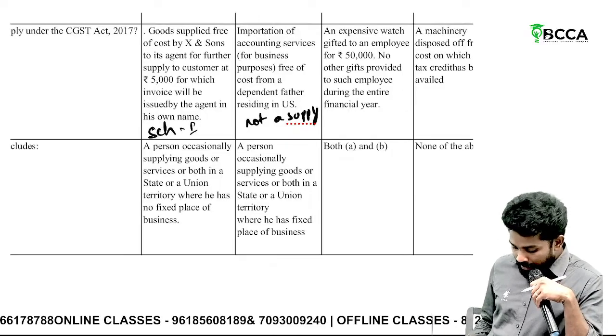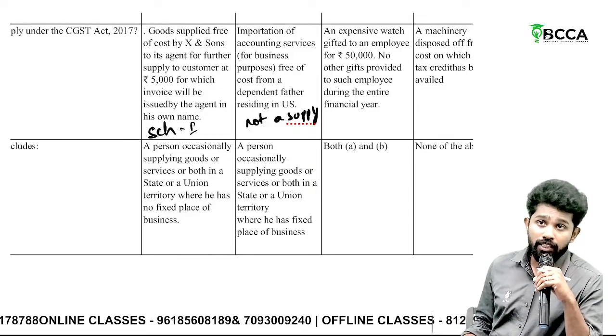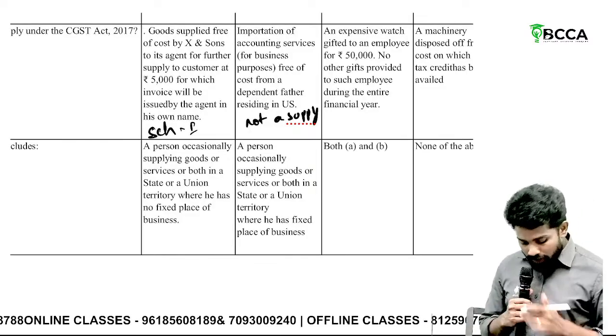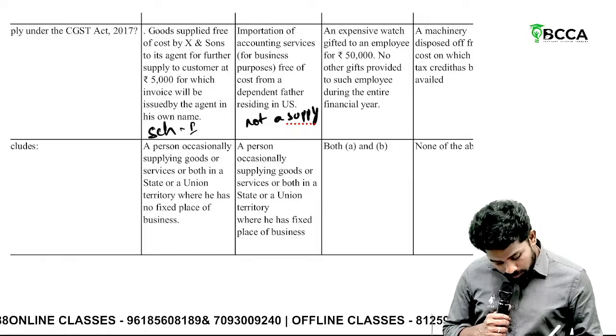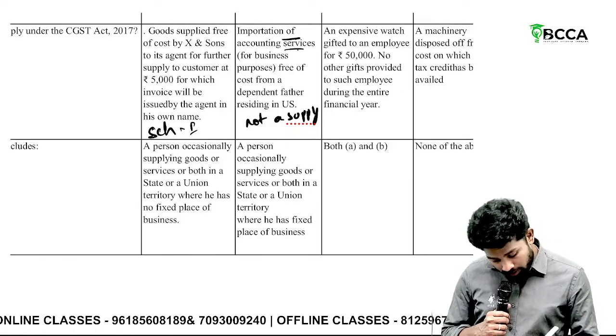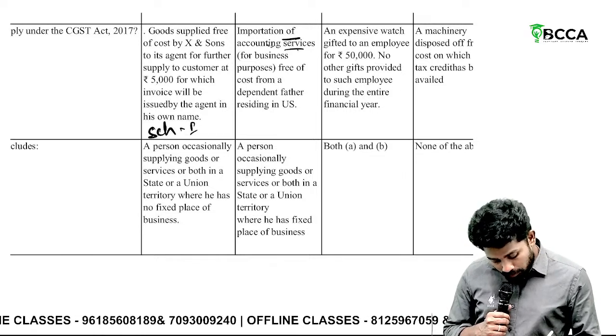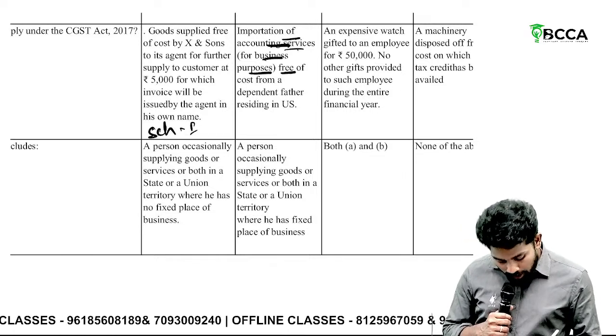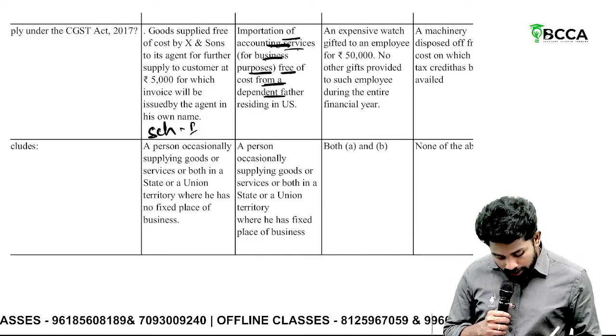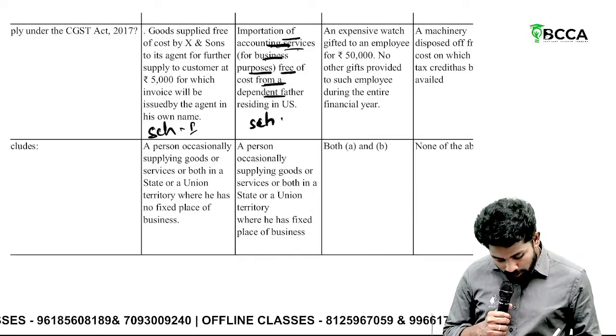when both are related, and it should be in the course or furtherance of business. But here it's for what? Importation of accounting service, sir, it is a supply only. Importation of accounting service for business purpose only, even though no consideration, they are related. So, it is what? Supply, Schedule 1.